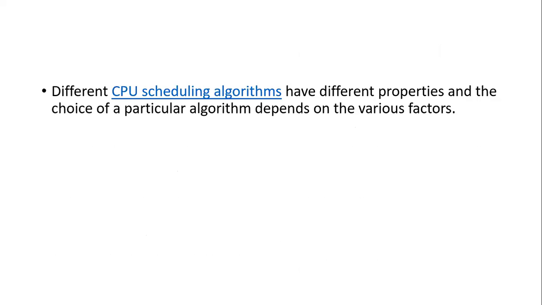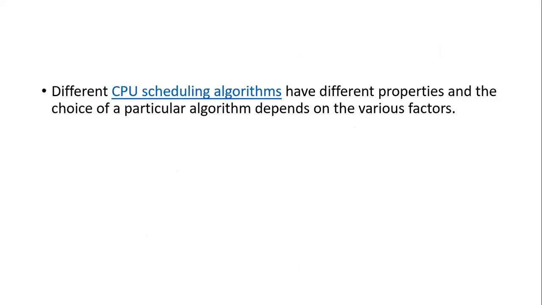For this CPU scheduling process, we need different CPU algorithms. These different CPU algorithms have different properties and features, and the choice of a particular algorithm depends on various factors.